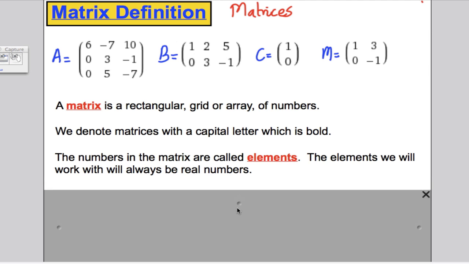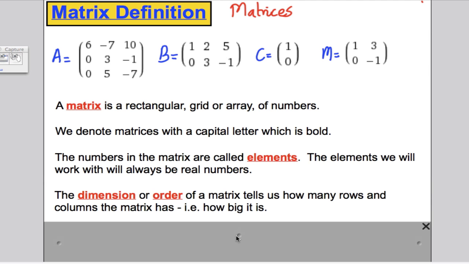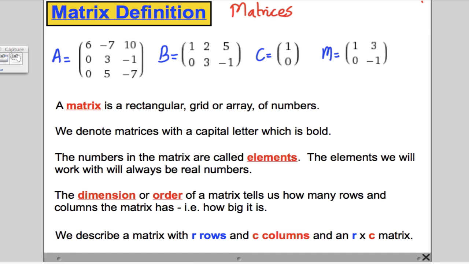And the last thing to say is that the dimension or order of a matrix tells us how many rows and columns it has, i.e. how big it is. Okay, so the word dimension or order of a matrix is describing how many rows and columns it has. And we say that a matrix with R rows, say 3 rows, and C columns, say 4 columns, is an R by C matrix. We would call it a 3 by 4 matrix.